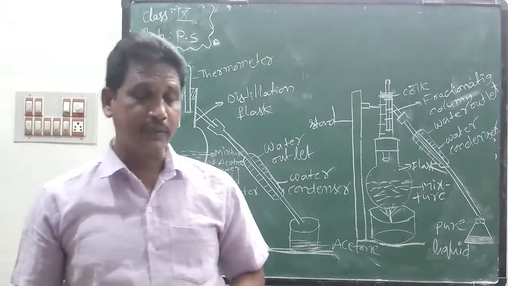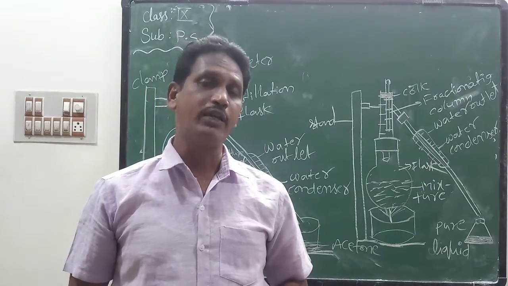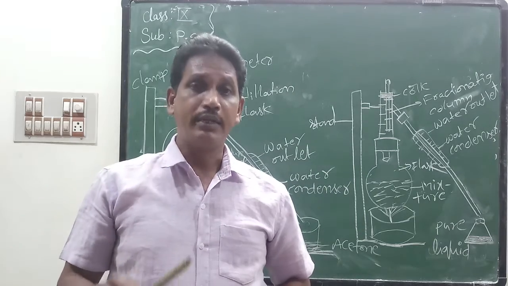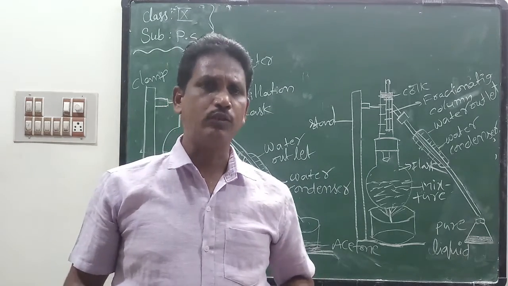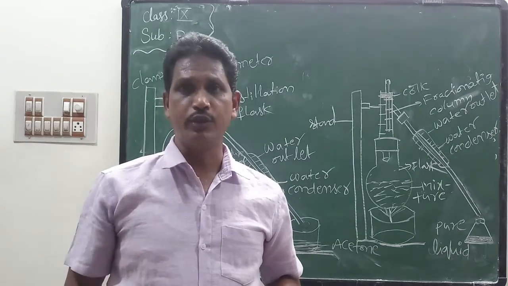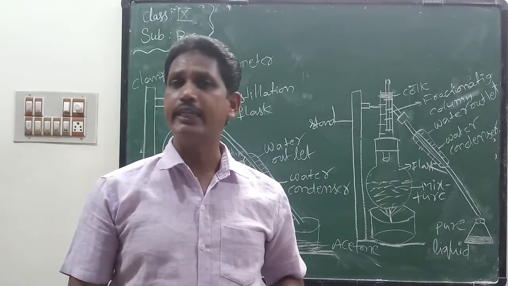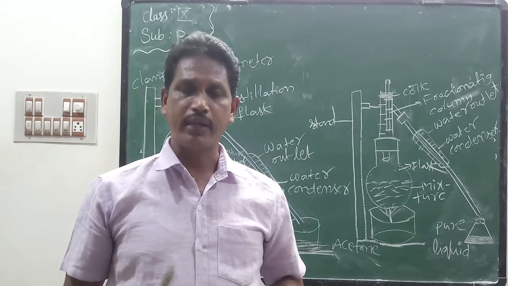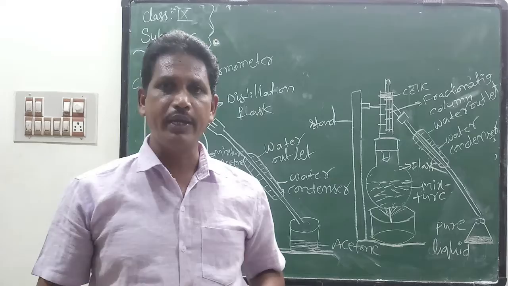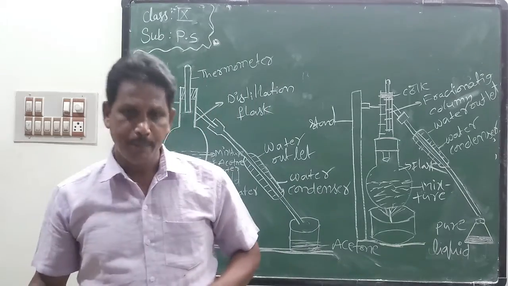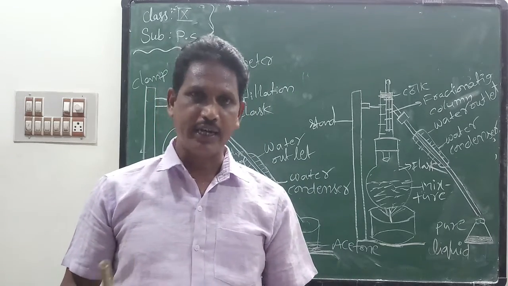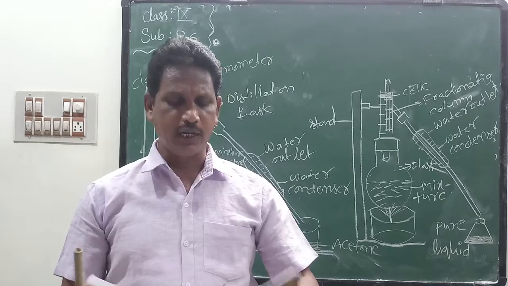Now, the separation of miscible liquids. Miscible liquids means the solute particles entirely dissolve in the solvent particles to form a solution. This solution is colorless, but appears to be a homogeneous solution. For example, milk is added to water. Milk completely dissolves in the water. It appears to be a homogeneous mixture, but actually the milk solution is a heterogeneous mixture.